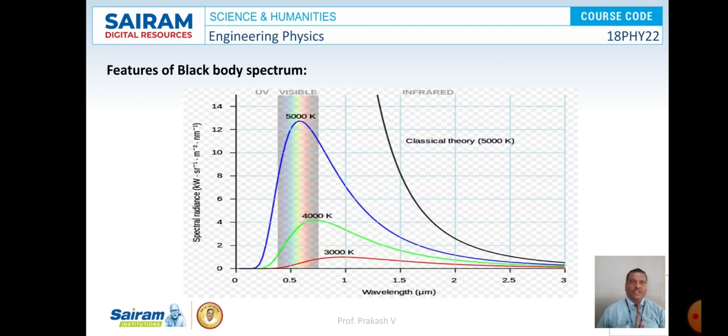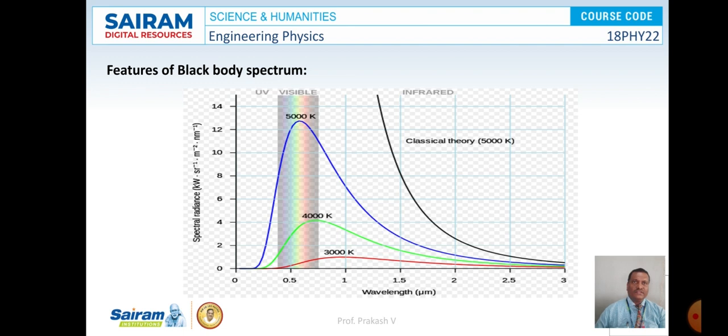So this is a black body spectrum, and here we are going to plot a graph of intensity of emitted radiations versus their wavelength at different temperatures. Here we can look at three curves. One is plotted at 3000 Kelvin, the second one is at 4000 Kelvin, and the third one is at 5000 Kelvin. As the temperature increases, the shape of the curve also changes, as shown in the picture.